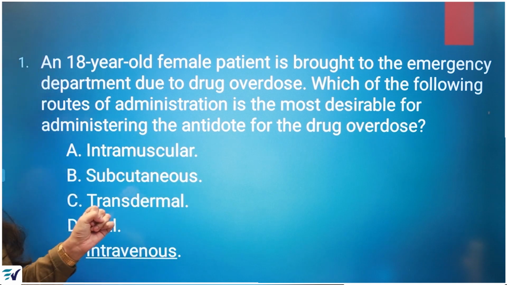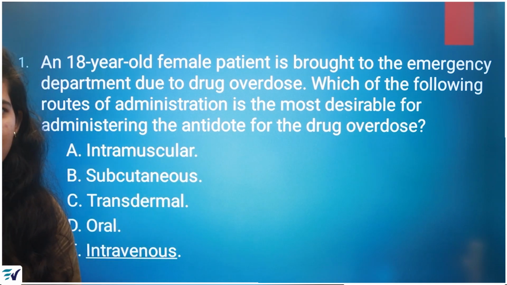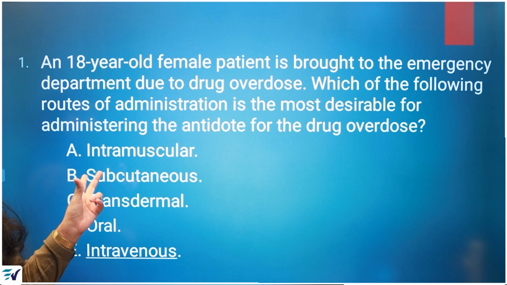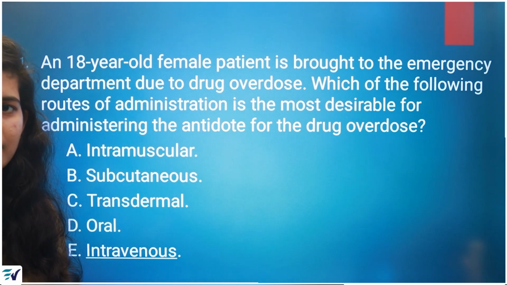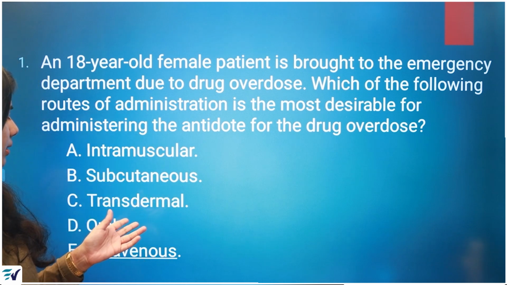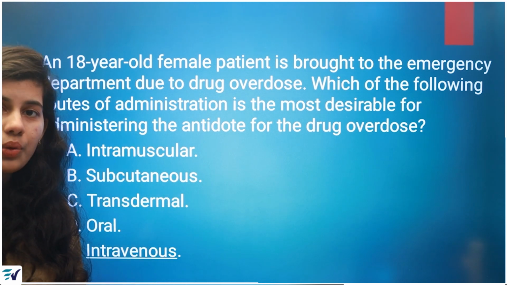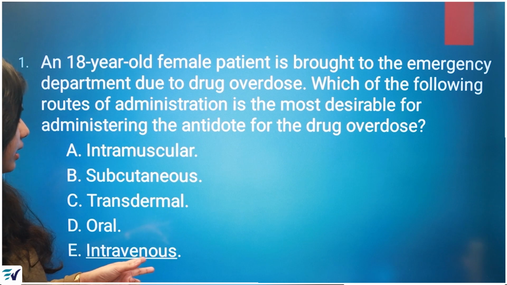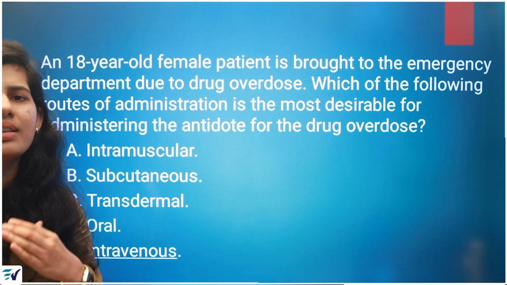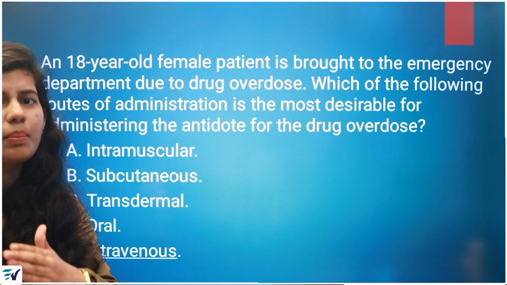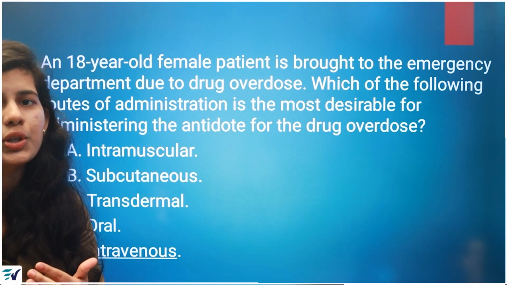We have mainly five options. A is intramuscular, B is subcutaneous, C is transdermal, D is oral, and the final option, E, is intravenous. So let us filter these and see which is the most desirable or the most suitable one for this patient.